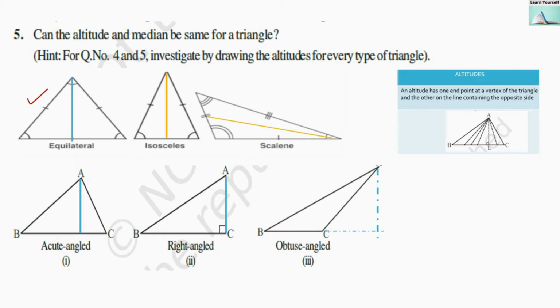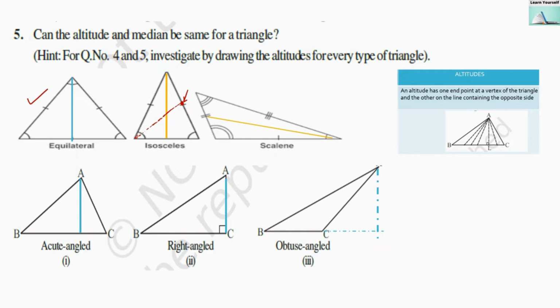You can see in the isosceles triangle, in this case, that the median and altitude are not the same. This is not a midpoint of the opposite side. So altitude and median are not the same in isosceles. Then in the scalene triangle, the median and altitude here also will not be the same.